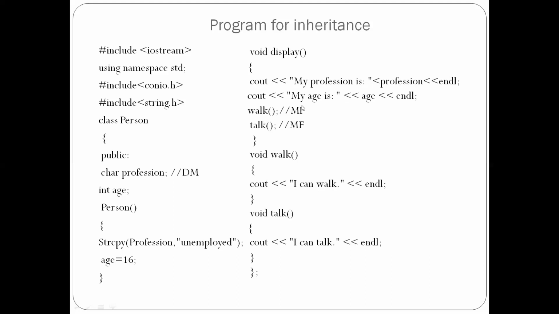The next one, we are giving member functions, walk and talk. We have declared two functions, walk as well as talk. When we go for the function walk, the void function just displays a statement, so it will print "I can walk". For talk also, "I can talk". So by this we have completed the person class. This is how we write a person class.